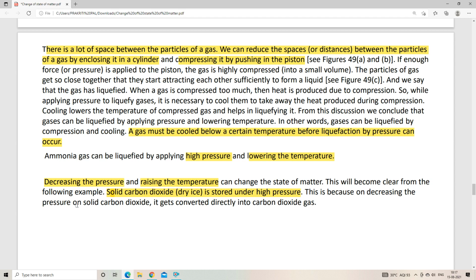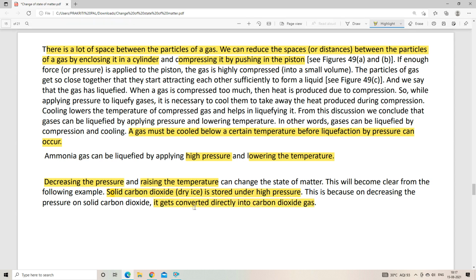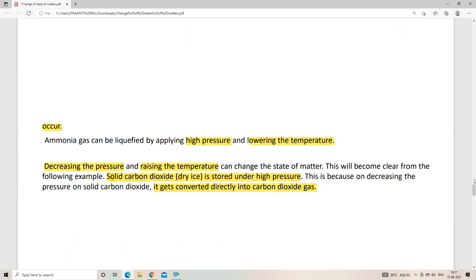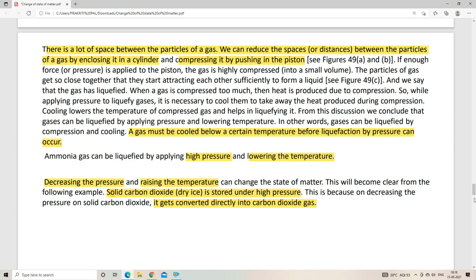Now you can see this is because on decreasing the pressure on solid carbon dioxide, it gets converted directly into carbon dioxide gas. As I was saying when I was discussing this point, decreasing the pressure and raising the temperature can change the state of matter. So what we need is to maintain very high pressure as well as a cooling process. Okay, so that was about sublimation.